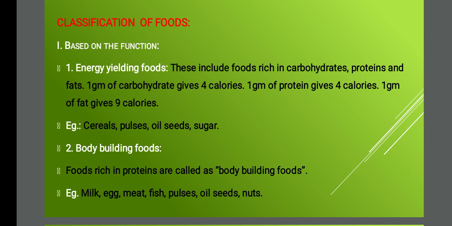So first I'll go with the energy yielding food. What do you mean by energy yielding food? Energy yielding food includes food which is rich in carbohydrates, proteins and fat. Mainly three things come under energy yielding food. We get energy from three different types of food: food which contains carbohydrates, proteins and fat.